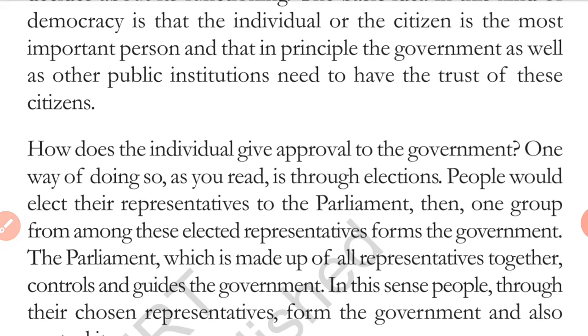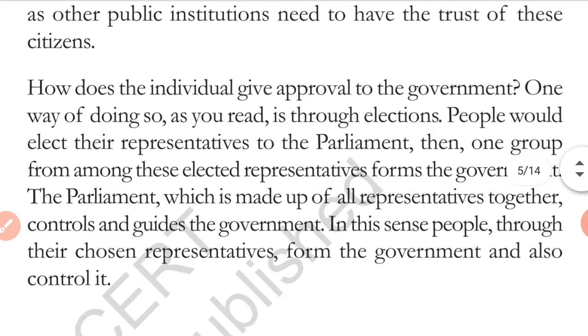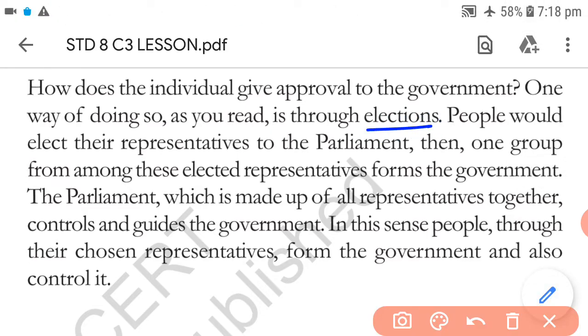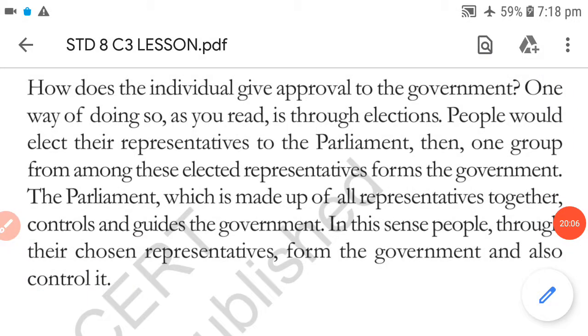So how does the individual give approval to the government? We have a question: how is a person ultimately able to give his consent to the government? One way of doing so, as we have seen, is through election. Through election a person will vote and show his or her consent, his or her approval.